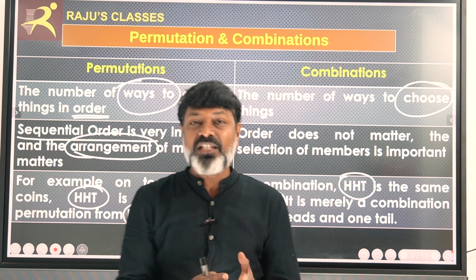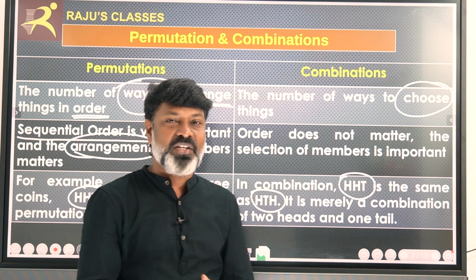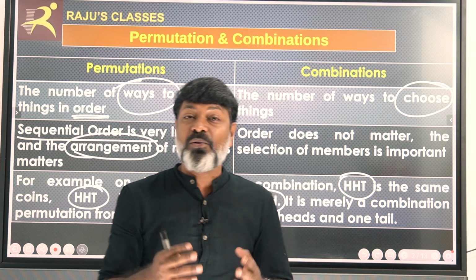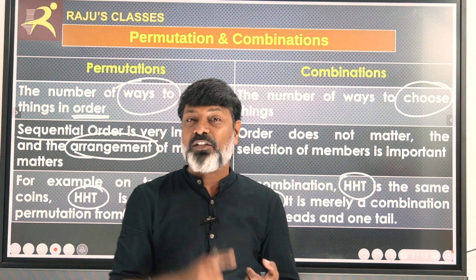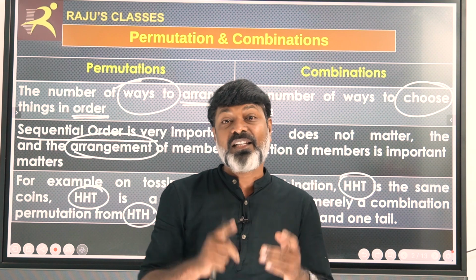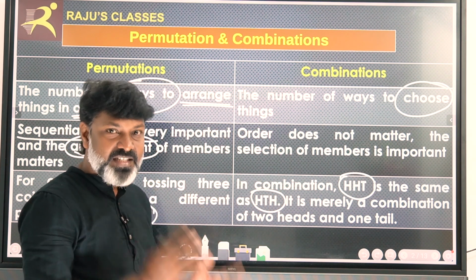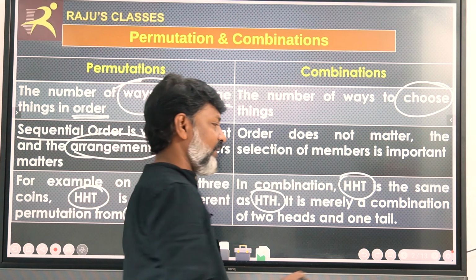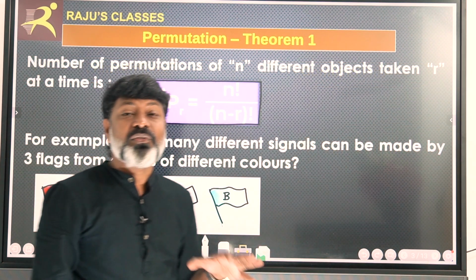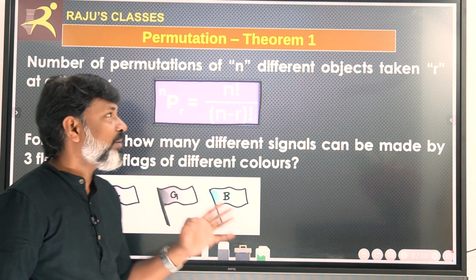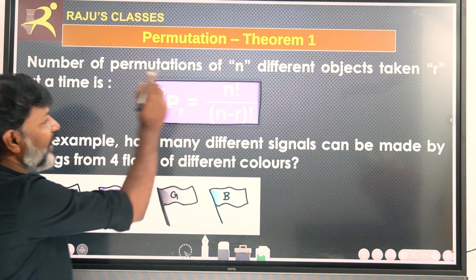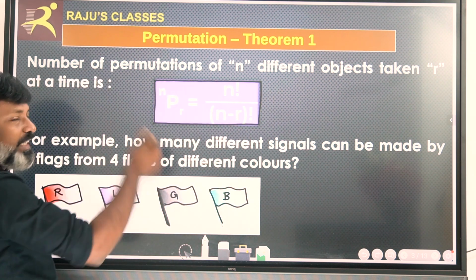Now let us discuss permutation first and then combination. In permutation we are going to discuss theorem 1, theorem 2, theorem 3. There are three theorems and we are going to discuss them in sequence. Let us discuss the first theorem of permutation. According to the first theorem, suppose there are n different objects taken R at a time.